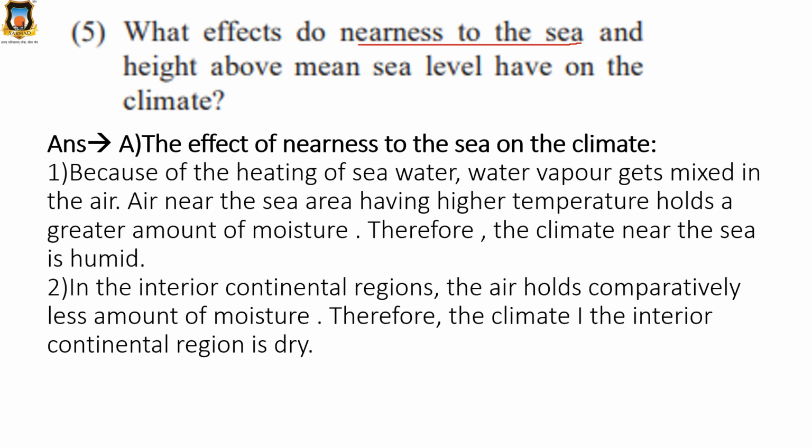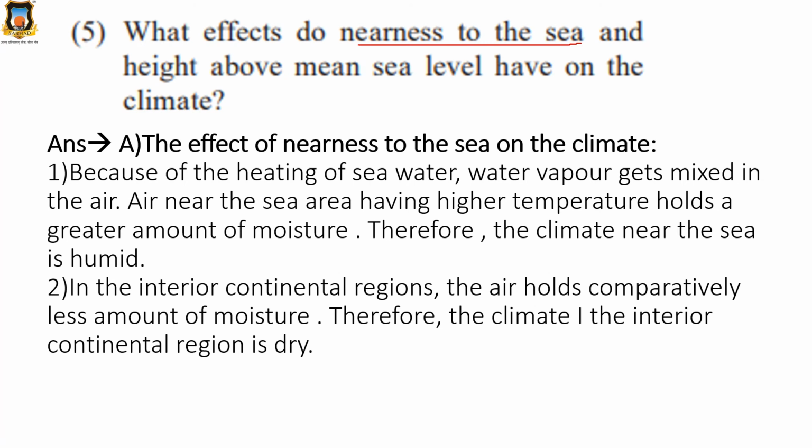In the interior continental regions, the air holds comparatively less amount of moisture. Means near the sea, the moisture is more, and far from it, less. Therefore, the climate in the interior continental region is dry. Continental means near the land area, it is dry. And near the sea, it is humid. Why? Because the amount of moisture is more there.